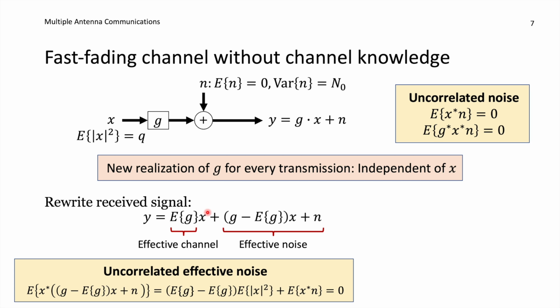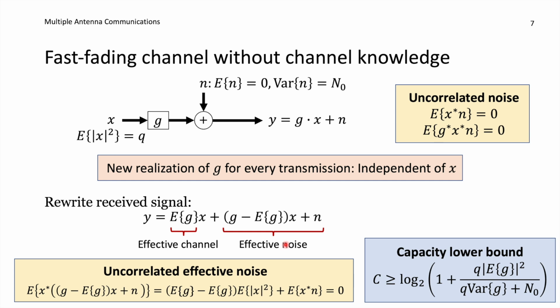And now this notion of uncorrelated noise becomes very important, because of course X is appearing within the effective noise term, yet this data signal and this effective noise term are uncorrelated. So that's why we can apply the same capacity lower bound as before. Now our effective channel is the expected value of G, so we have a capacity lower bound which is log 2 of 1 plus the power Q that we're transmitting with, the effective channel with an absolute value squared, and then we should take the variance of these two terms.